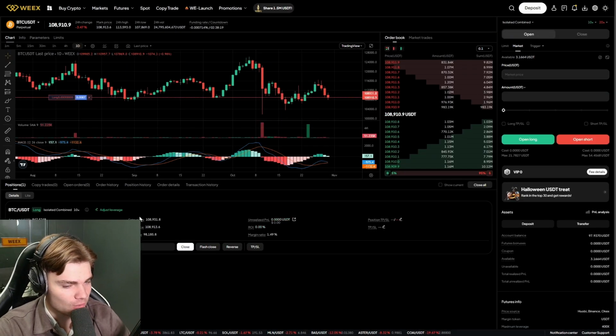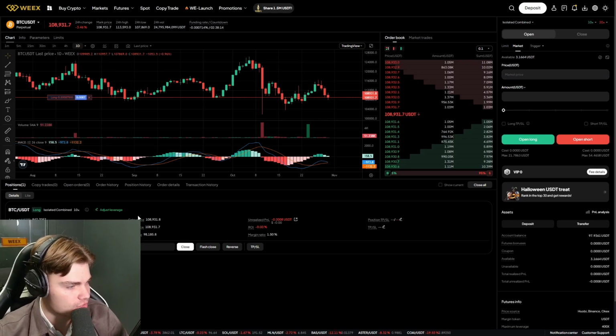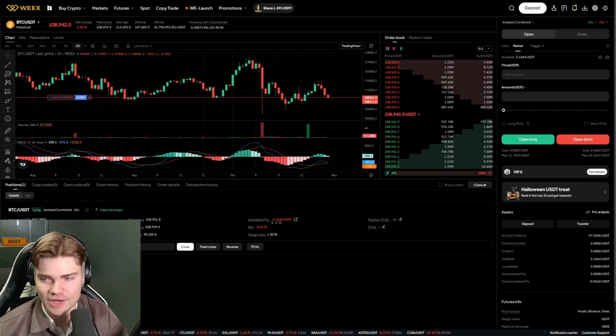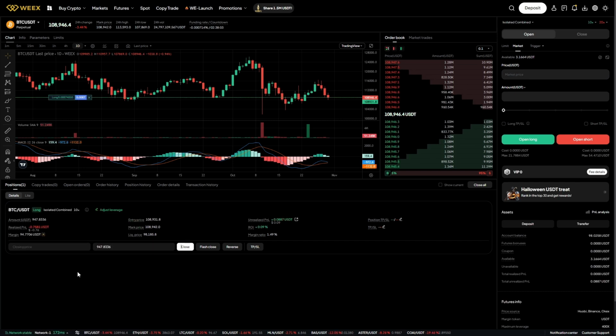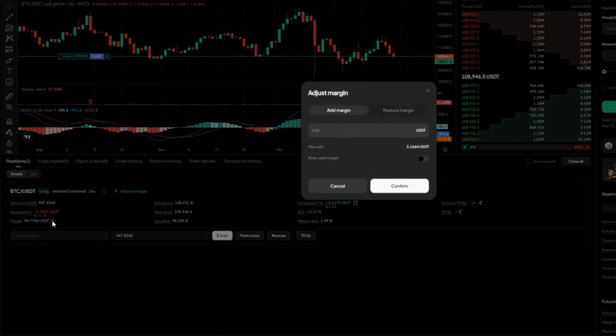So now we have our position here, Bitcoin USDT isolated combined 10x leverage, and here we can also adjust the leverage and we can see our amount here. If I remove the face cam here, we have the amount, realized profit and losses, margin here, and we can also add margin if we want to do so, or reduce margin.